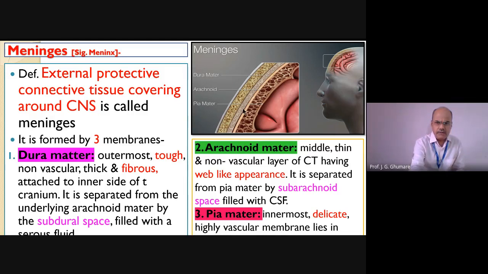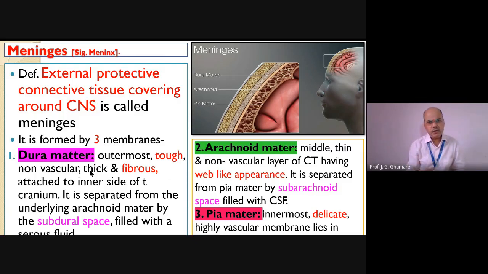The outermost protective covering, this one I'm talking about, is called dura mater. The spelling mistake is here; it should be M-A-T-E-R. Actually, we pronounce it 'mather', M-A-T-H-E-R, but it is mater, remember. So the first one is called dura mater, the outermost protective covering, the one which is tough and non-vascular in nature.